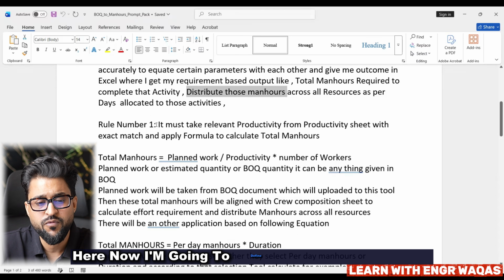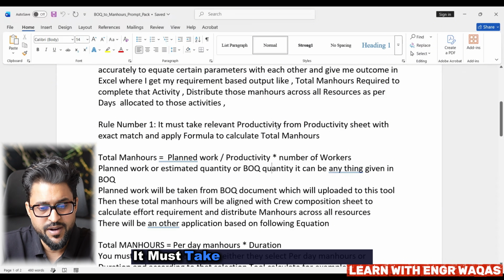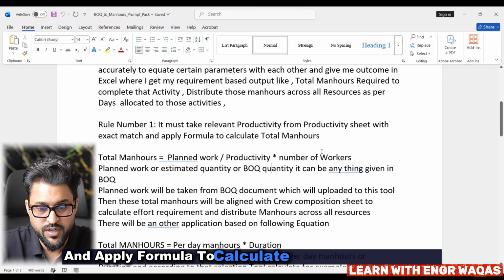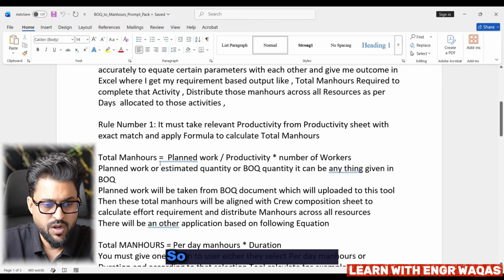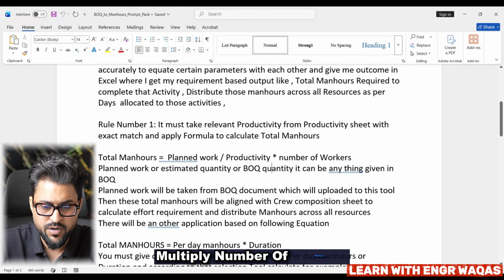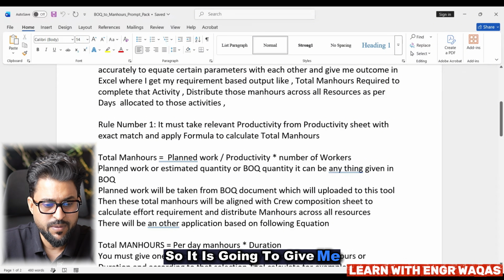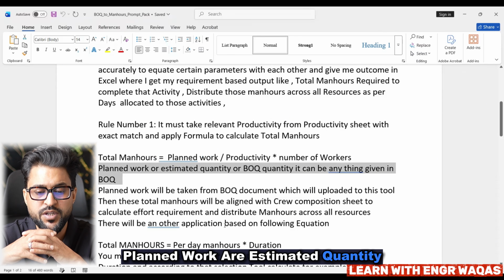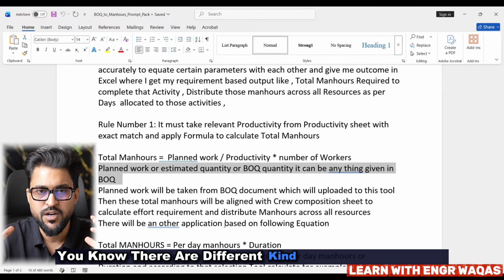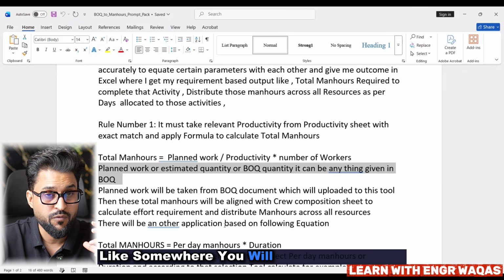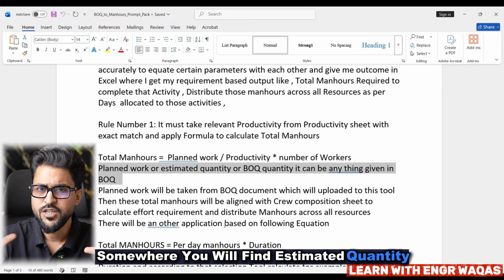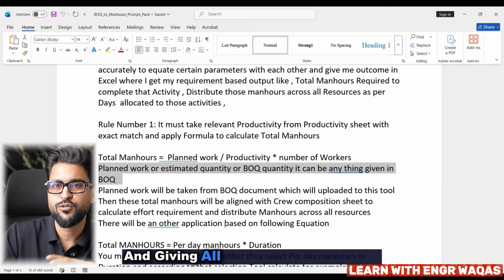Now I'm going to define rule number one. It must take the relevant productivity from the productivity sheet with an exact match and apply the formula to calculate total man hours. So total man hours is planned work divided by productivity, multiplied by number of workers. Planned work, or estimated quantity, or BOQ quantity, can be anything given in the BOQ. There are different kinds of BOQ formats. Somewhere you will find planned work, somewhere BOQ quantity, somewhere estimated quantity. So I'm just killing that confusion and giving all those synonyms, right?